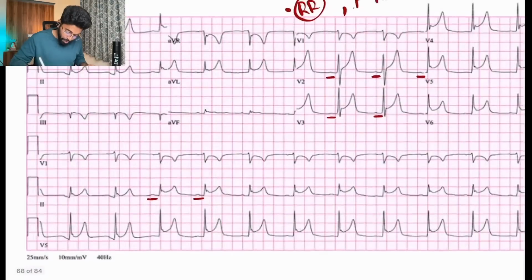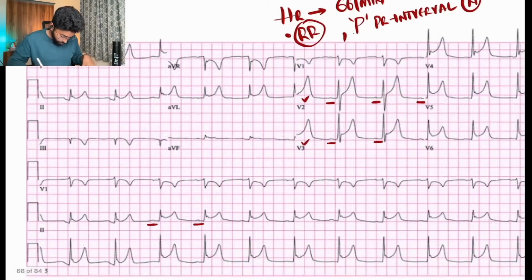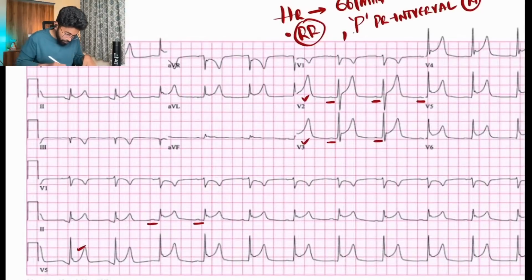Next is the QRS. There is a QRS and also a tall T wave, which can be clearly seen in V2, V3, and V5 also. We can see it in lead 2, in lead 1, and in AVL. Oh my God! It is in V2, V3, V4, V5, V6, all the leads, and we can also see it in 2, AVL, and 1 also.